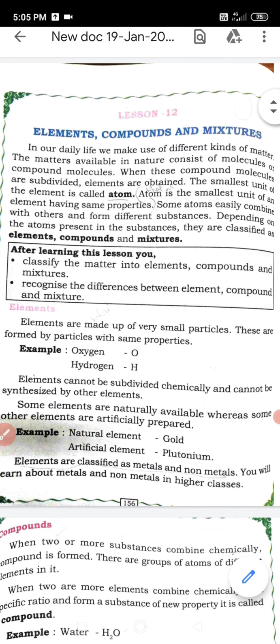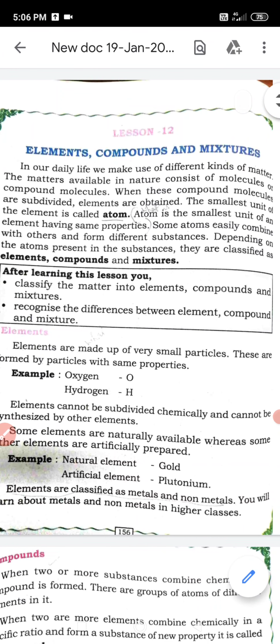What is an element? Element is made up of small units called atoms. We can say that the atom is the smallest unit of an element having the same properties. The atoms of an element will have similar properties. For example, nitrogen, oxygen, these are the elements. These are made up of atoms and these atoms will have similar properties. We'll further study about elements.